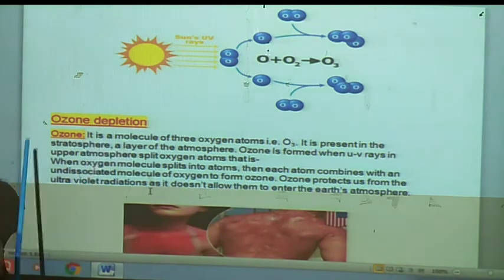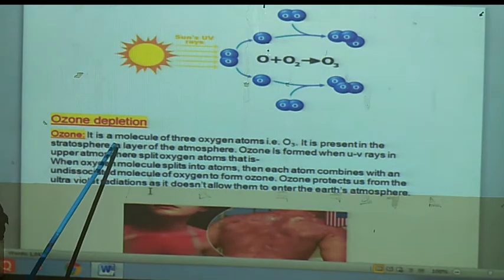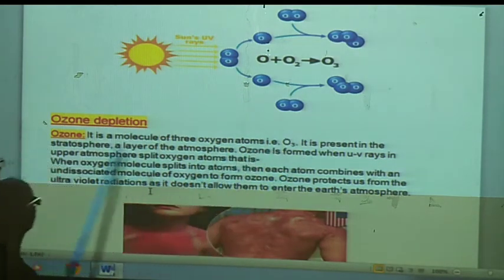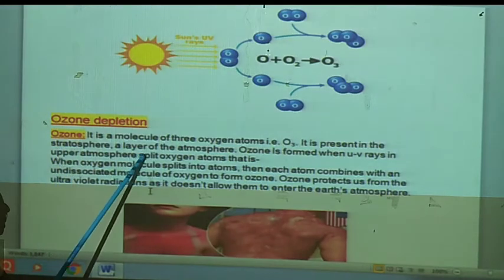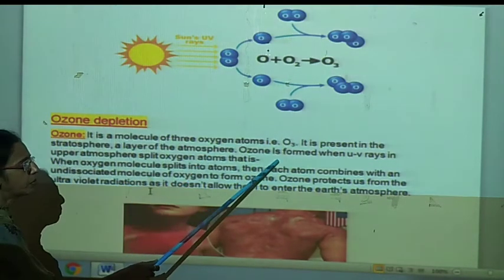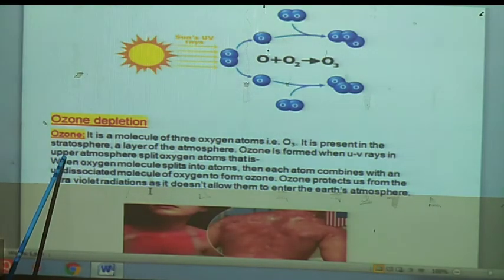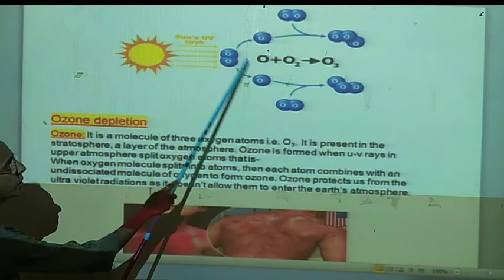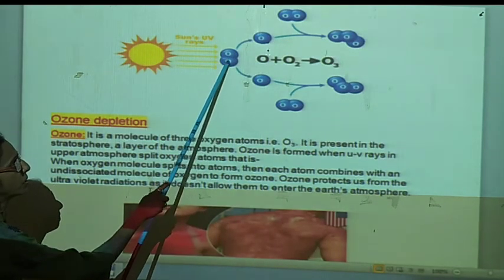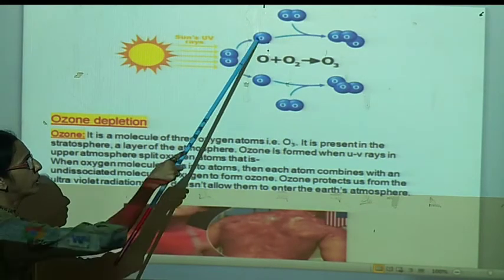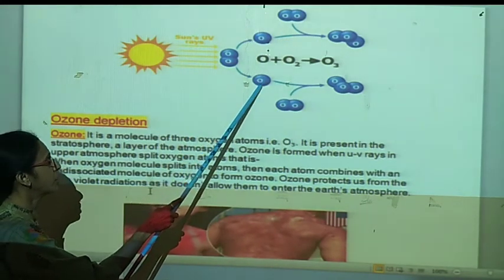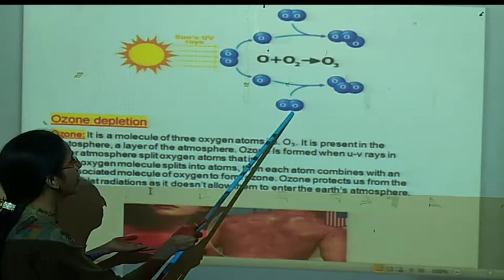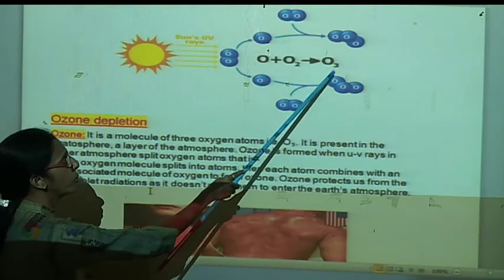But during ozone depletion, what happens? Now see here, ozone is a molecule of 3 oxygen atoms. It is present in the stratosphere, that is a layer of the atmosphere. It is formed when UV rays in the upper atmosphere split the oxygen molecule into elemental oxygen, and this elemental oxygen and the oxygen molecule present at the stratosphere level get combined to form the ozone molecule.